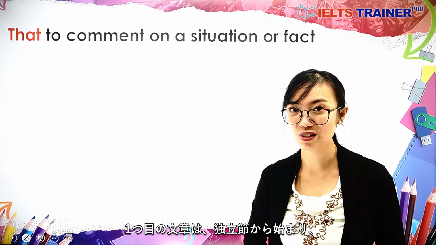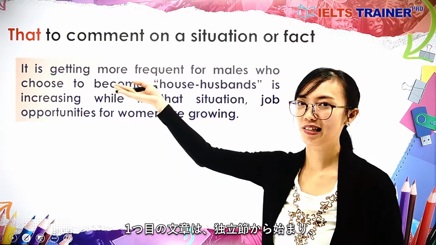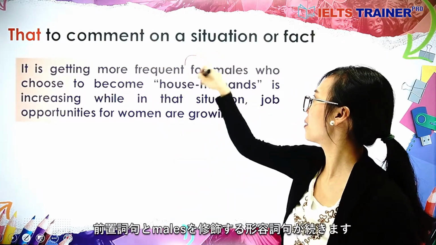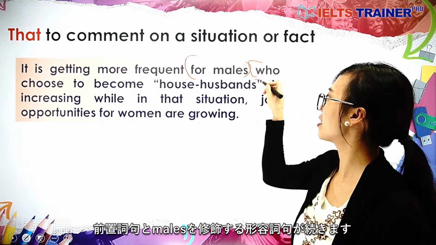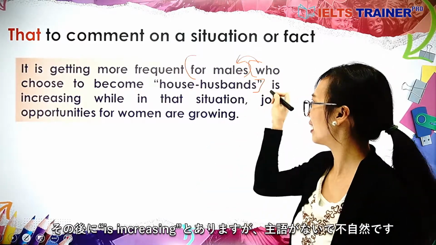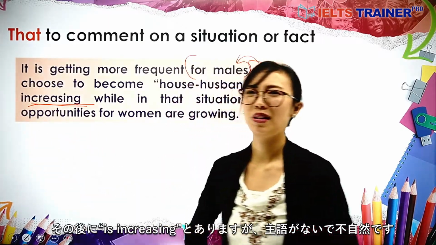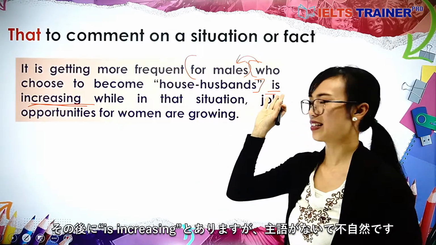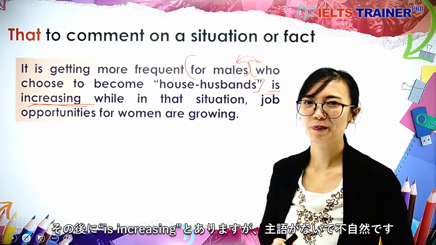So turning to this first sentence, the independent clause was written at first, and after this prepositional phrase, we may find this adjective clause describing more about males. Then after that, there's is increasing. We may find that this may sound unnatural, as there is no subject before is increasing.